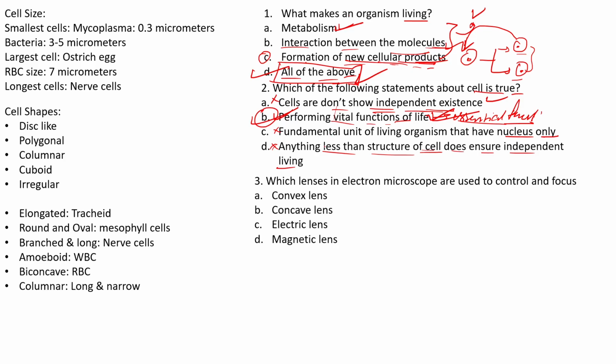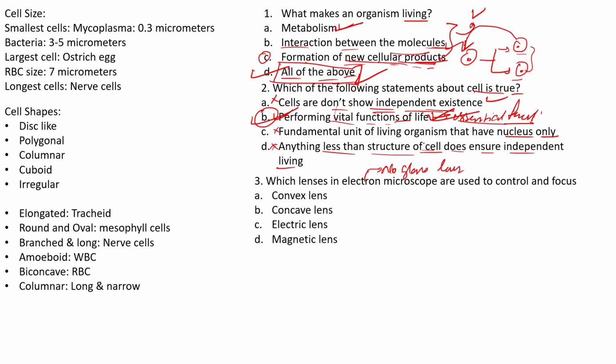Now, moving on, which lenses in an electron microscope are used to control and focus? Convex lens, concave lens, electric lens, magnetic lens. Here in the case of the electron microscope, you do not see any kind of glass lens.